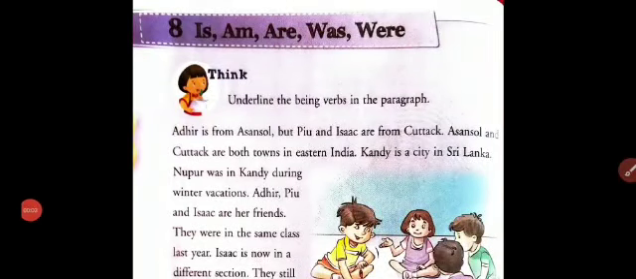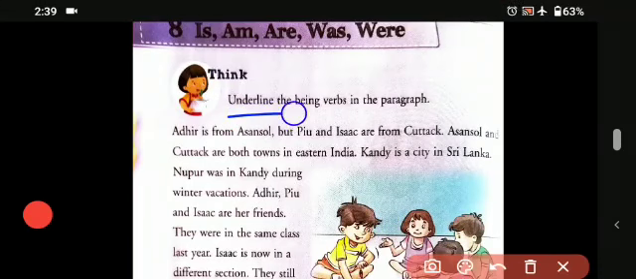So today we will study chapter 8 of our English language book, that is, I am, are, was and verb. So students, we will learn today in this chapter how these words are correctly used in the English language. So let's begin. Underline the being verbs in the paragraph. So students, these words are called being verbs.